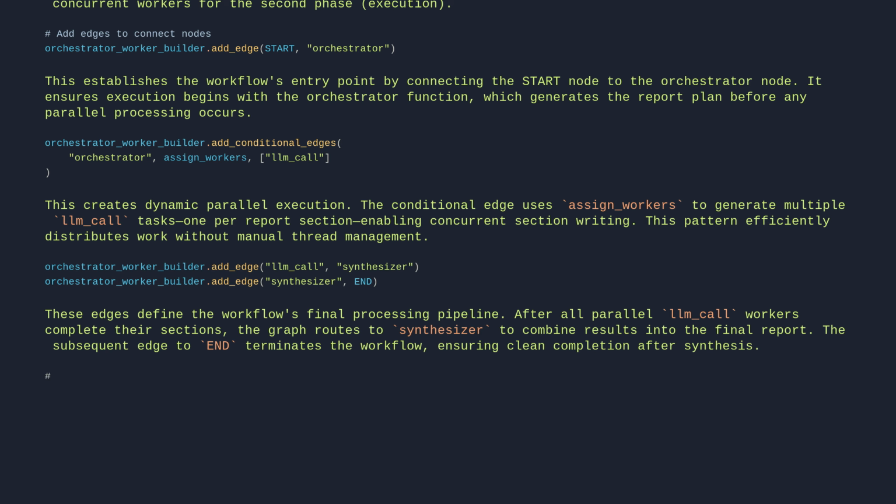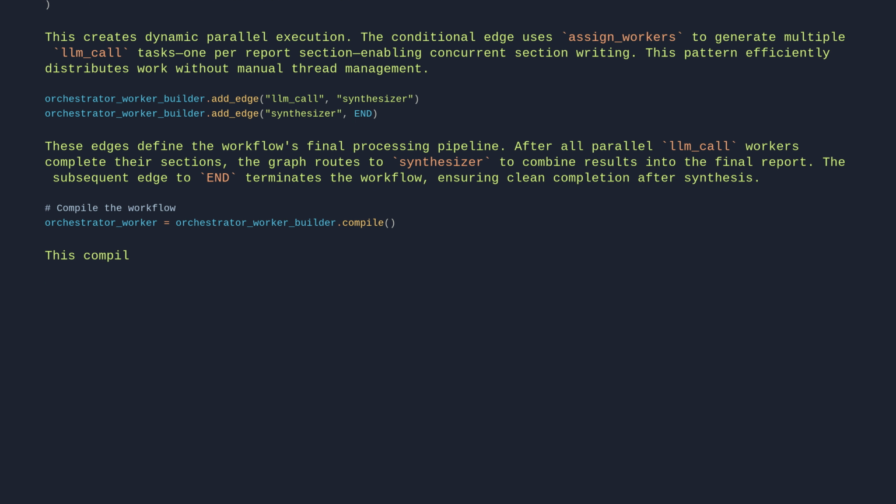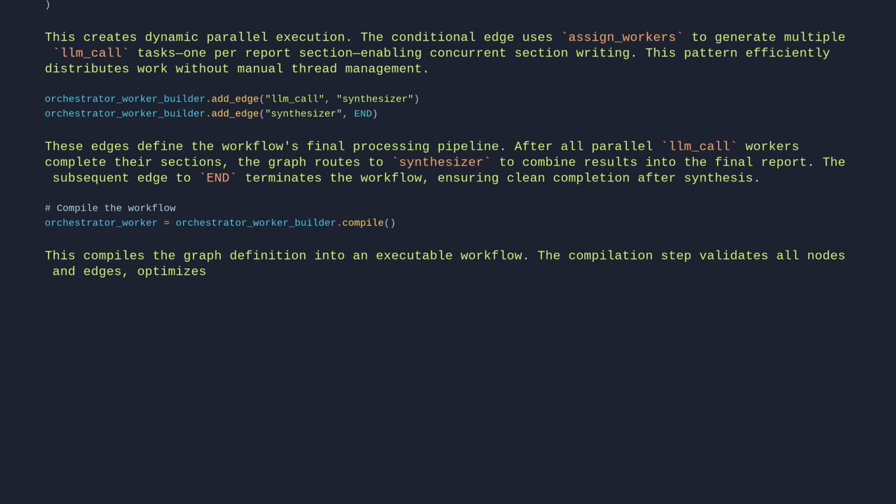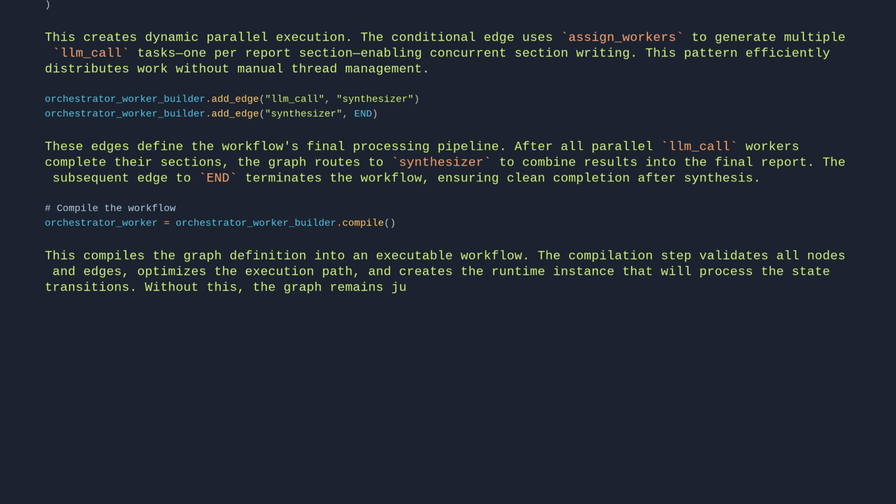# Compile the workflow. orchestrator worker = orchestrator worker builder.compile. This compiles the graph definition into an executable workflow. The compilation step validates all nodes and edges, optimizes the execution path, and creates the runtime instance that will process the state transitions. Without this, the graph remains just a blueprint. Compilation makes it operational.